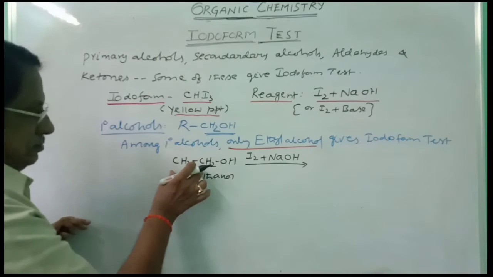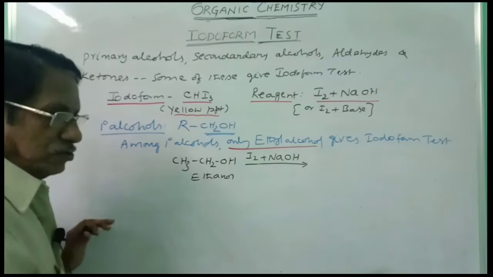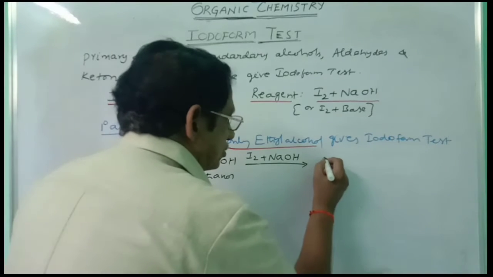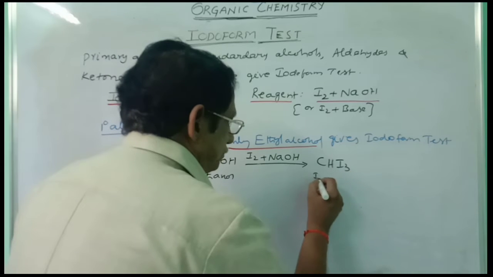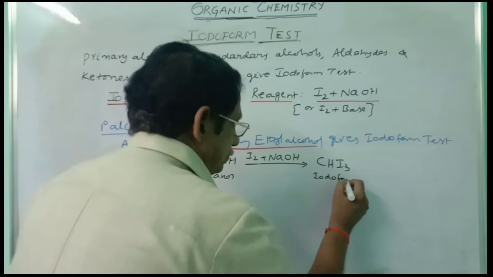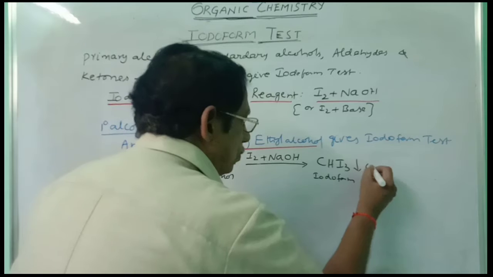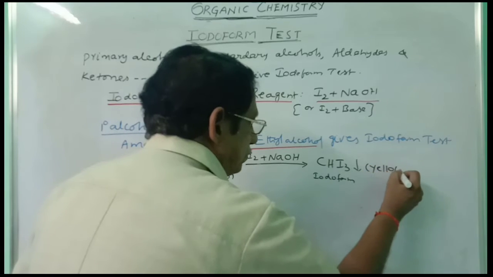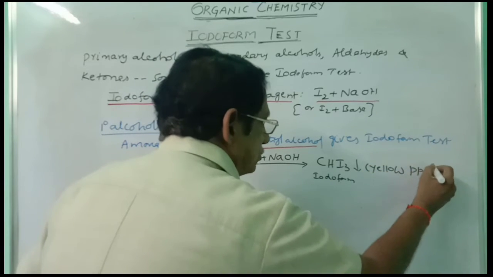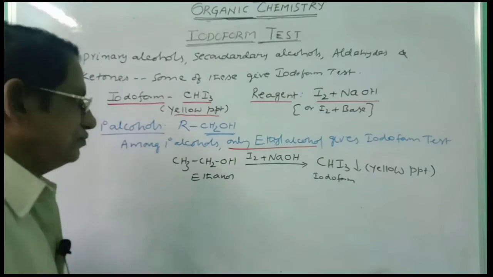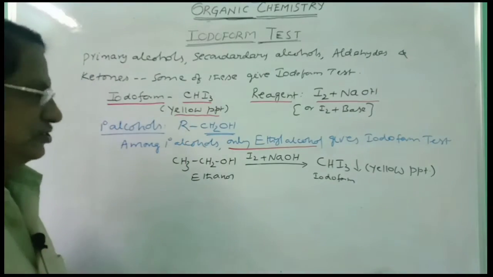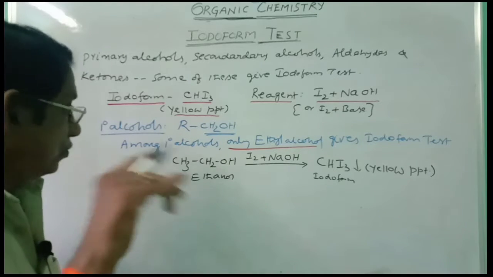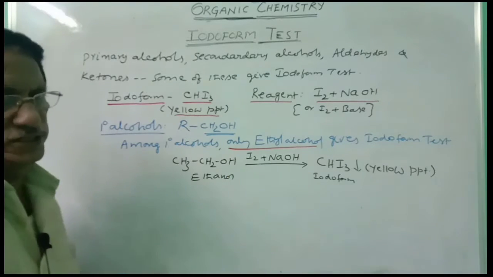When ethyl alcohol is treated with I2 plus NaOH, you will get CHI3, iodoform, yellow precipitate. Yellow precipitate is obtained. This is the alcohol which gives the iodoform test. No other primary alcohol gives this test.